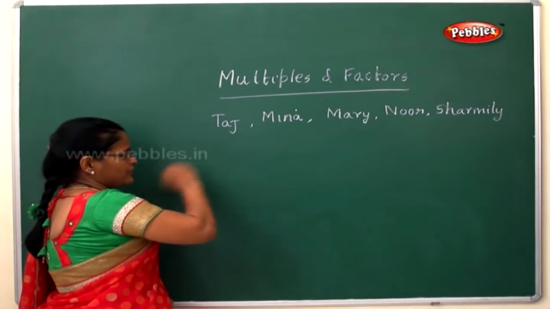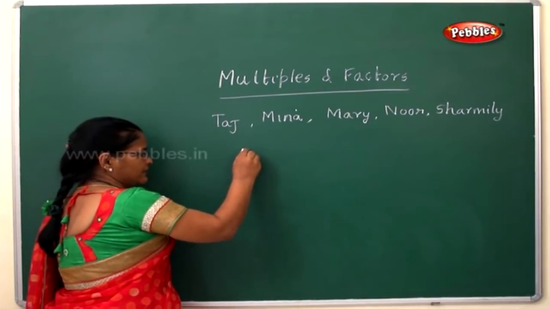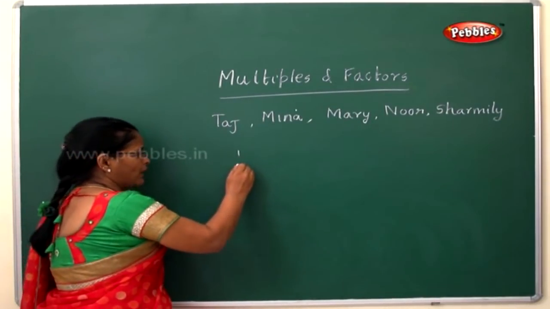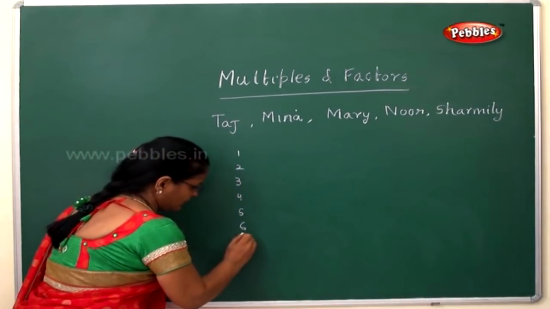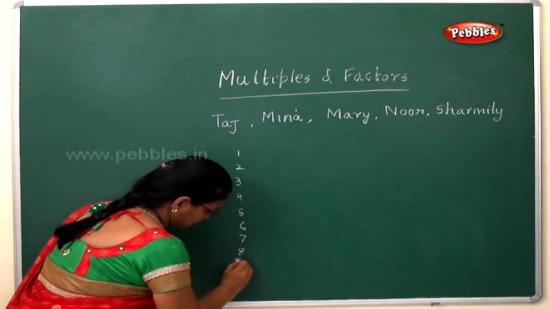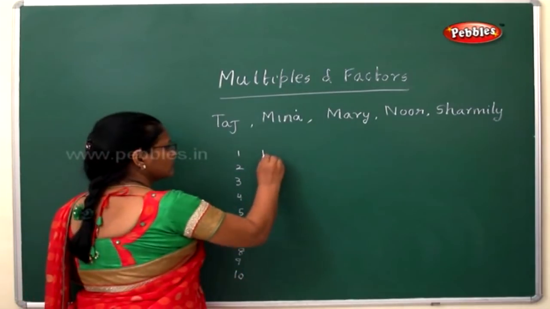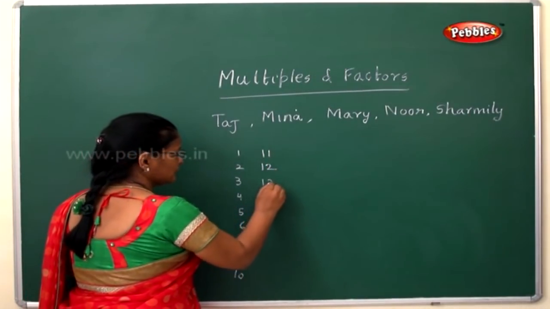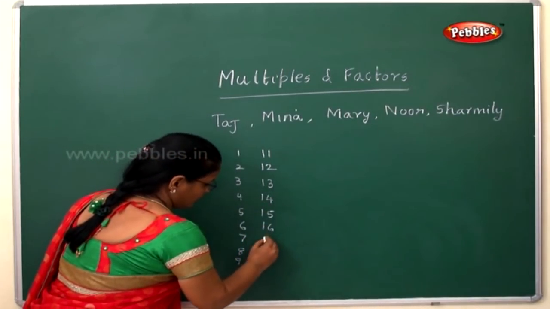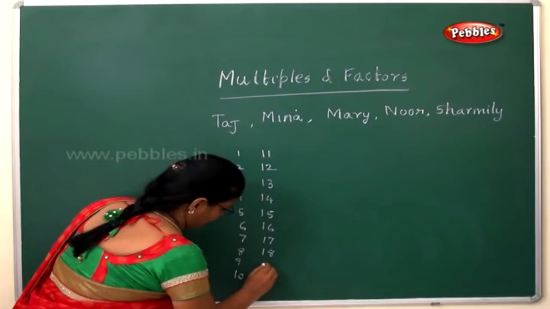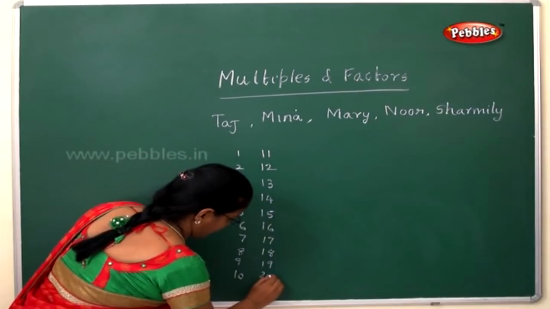So they started writing the numbers from 1 to 50 on a sheet of paper.